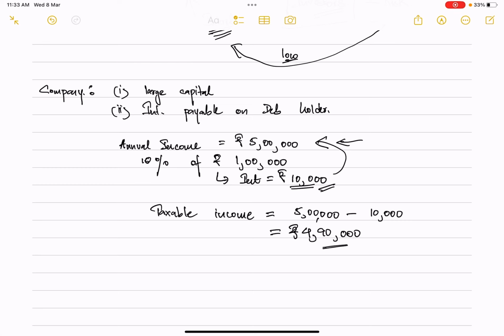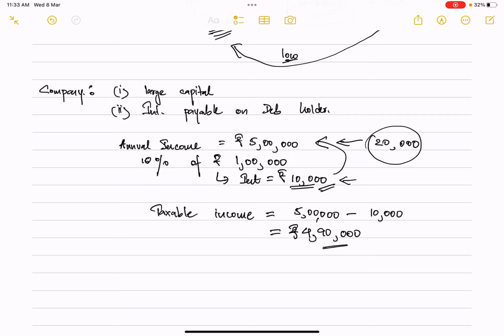but whatever dividend you have paid out will not be taken under consideration. Supposing you have paid a dividend of 20,000 rupees out of this annual income, when you calculate the taxes, this 20,000 will not be deducted from the total income. Whereas the interest payable to the debenture holders is deducted from the total annual income, or the total taxable income of the company. So this is one of the major benefits to the company as to why they issue debentures.